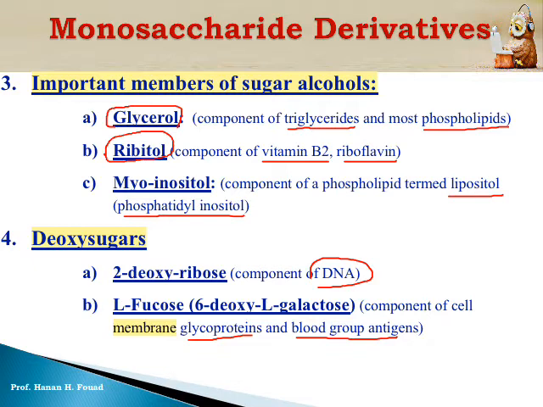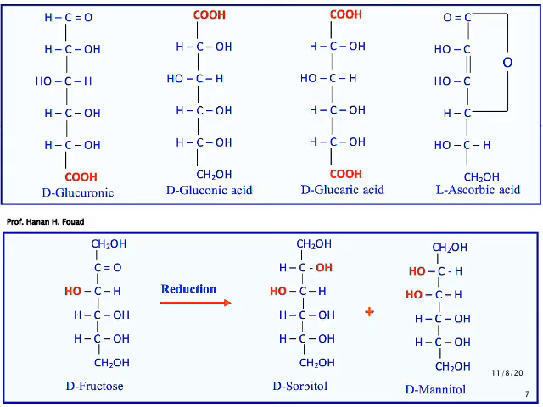Is it triose, 3 carbon atoms? Does it belong to tetroses, 4 carbon atoms, or 5, or 6, or 7 carbon atoms? So this whole chapter is about enumeration, and to know the examples, to know the classification, and the biological function of certain types of monosaccharides. These are the formulas. I will discuss them, but you are not required to know the formula.